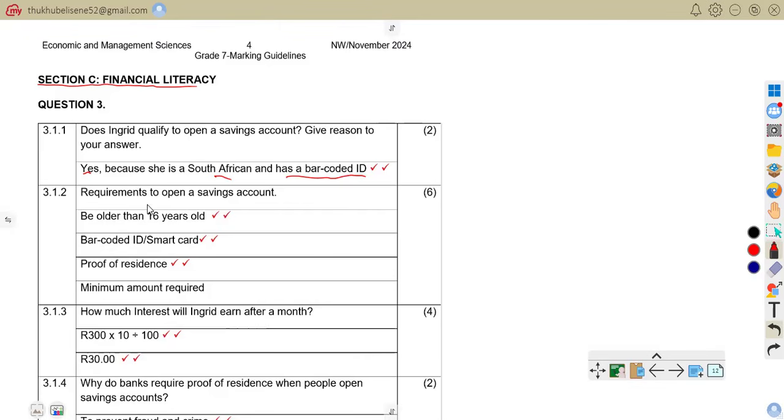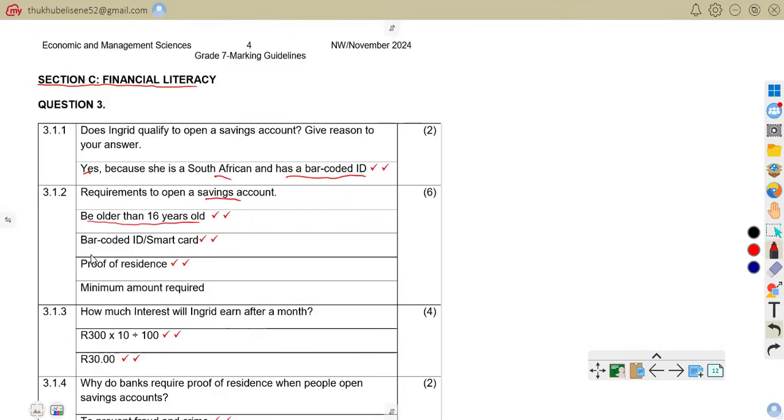3.12, requirements to open a savings account. That was the question, requirements. So we are saying you are to be older than 16 years old. Only people above 16 can open an account in their name. So if you are older than 16, you can open an account in your name.